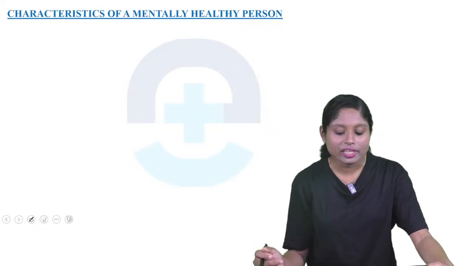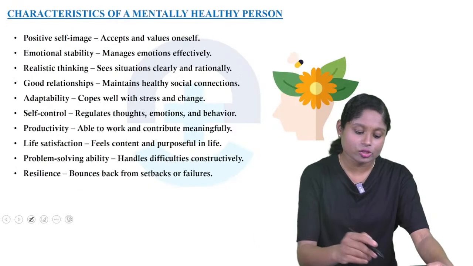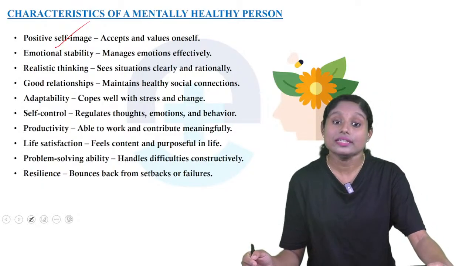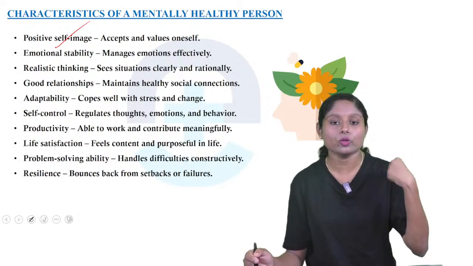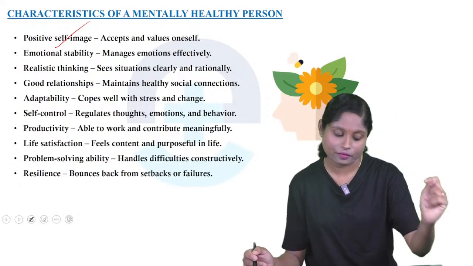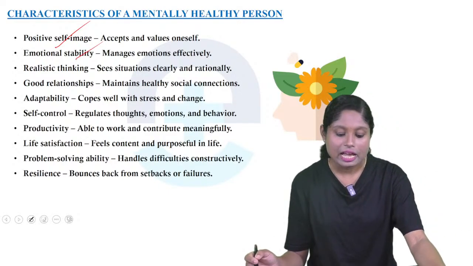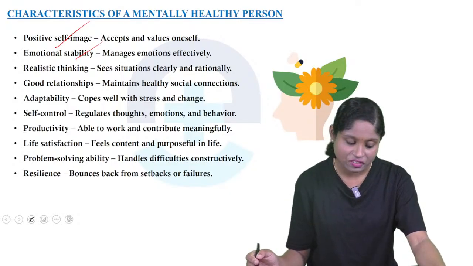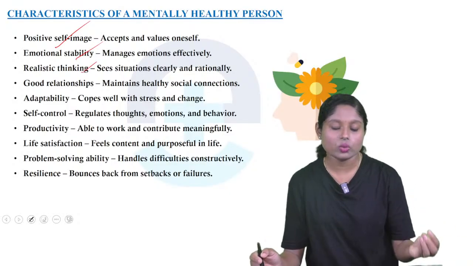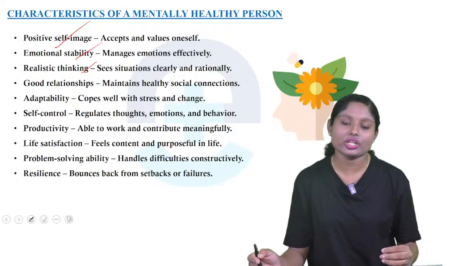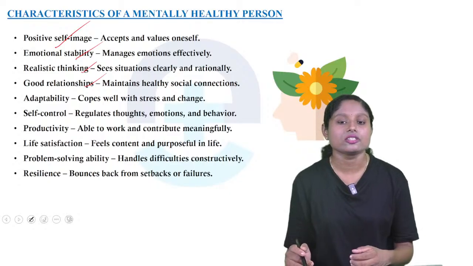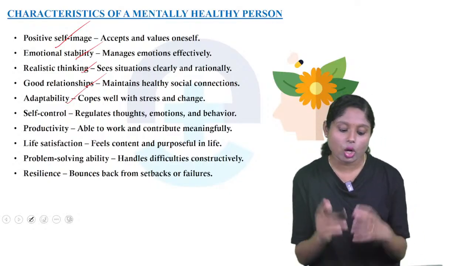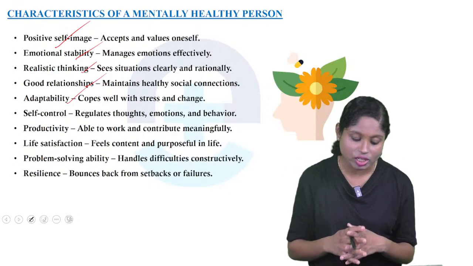Next, we will discuss the characteristics of a mentally healthy person. They should have a positive self-image, accept and value oneself. So you should have a positive image of yourself. Next, emotional stability: manages emotions effectively. Realistic thinking: seeing situations clearly and rationally. So thinking in reality. Good relationships: maintains healthy social connections. Adaptability: copes well with stress and changes.